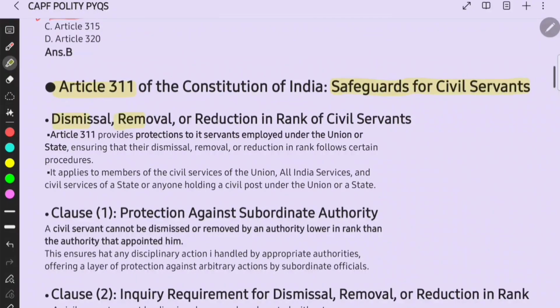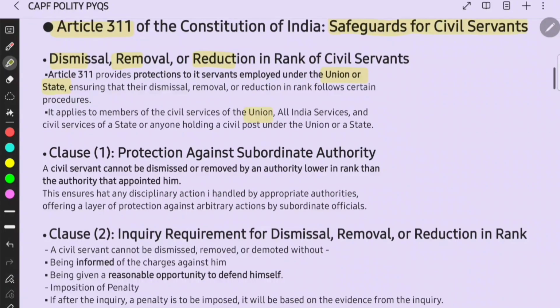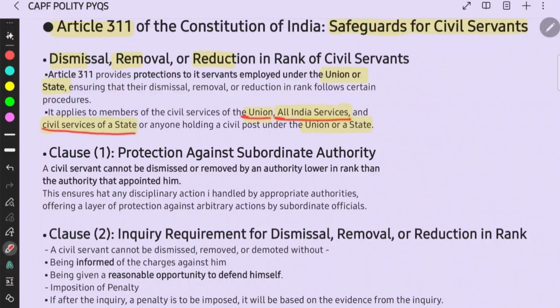Article 311 of the Constitution of India discusses safeguards of civil servants. Dismissal, removal, reduction in rank of civil servants are discussed in this article. Article 311 provides protection to civil servants employed under the Union or state, ensuring that the dismissal, removal and reduction in rank follow certain procedures. It applies to members of civil services of the Union, all India services and civil services of the state or anyone holding a civil post under the Union or a state. You have to remember these terms because there are three: Union, all India service, civil service of state, right?